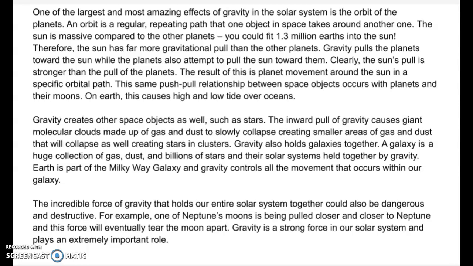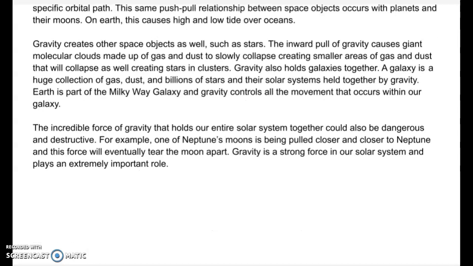Gravity pulls the planets towards the Sun, while the planets also attempt to pull the Sun towards them. Clearly, the Sun's pull is stronger than the pull of the planets. The result of this is planet movement around the Sun in a specific orbital path. The same push-pull relationship between space objects occurs with planets and their moons. On Earth, this causes high and low tides over oceans.